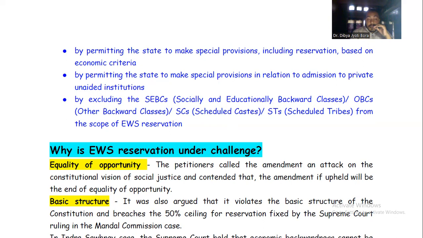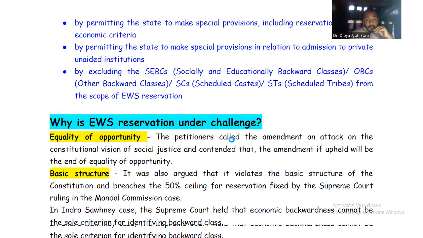The critics may say that. It may also raise a concern about whether this is breaking the basic structure. So there is a big question whether this 103rd amendment is a threat, or whether it is breaking the basic structure or not. So it is a major concern.